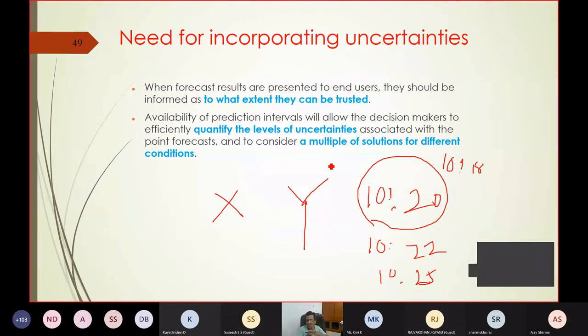If there is a change in the power production, look into the repercussion. You have committed to give certain power, and during my commitment I have committed all the power which is coming from the renewable, because that is the cheap one, and I have to utilize everything. The rest of the power is committed from thermal generators. Now suppose the total power coming from the renewable sources is less. That means you have to ask your thermal generator to increase their power production to meet the load demand. Then definitely they will charge more.